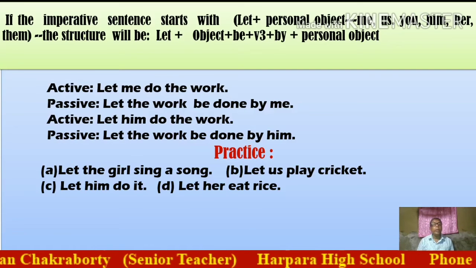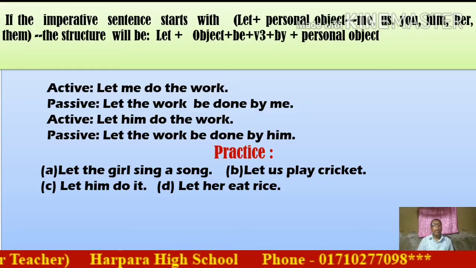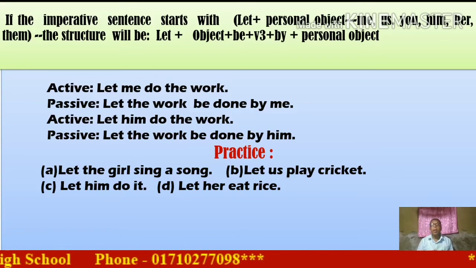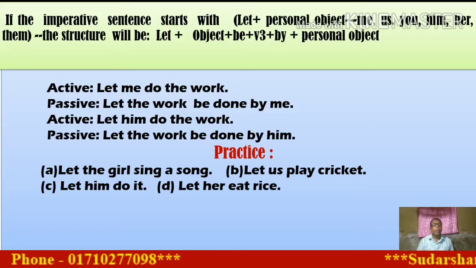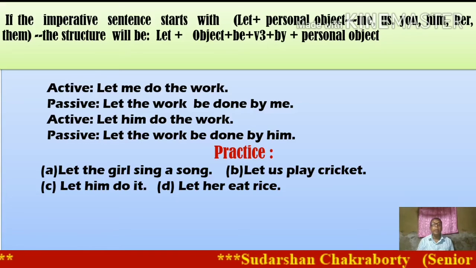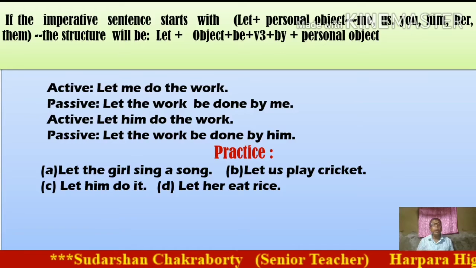So same category sentences, I have given 4 sentences for your practice. Number A, let the girl sing a song. Number B, let us play cricket. Number C, let him do it. Number D, let her eat rice. So you practice same category passive voice.